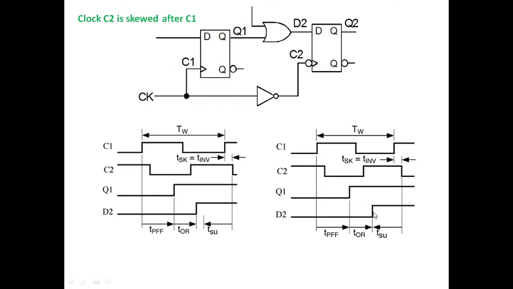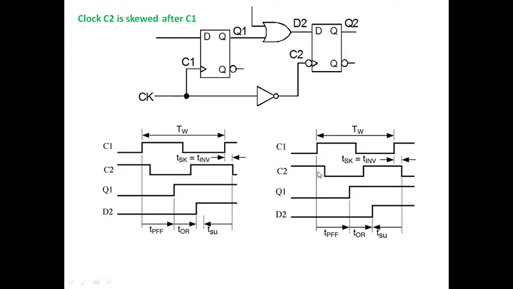Next it has a transition from logic 0 to logic 1. It will remain in logic 1 only. So here I need to consider TW keeping in reference the second clock, that means this flip-flop's clock.